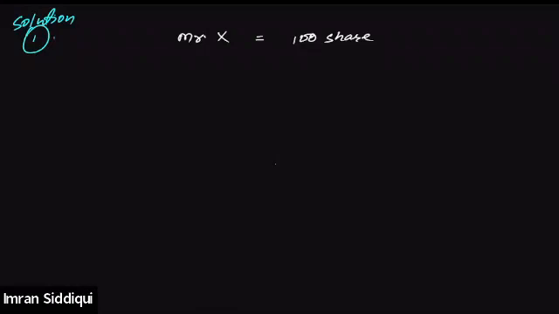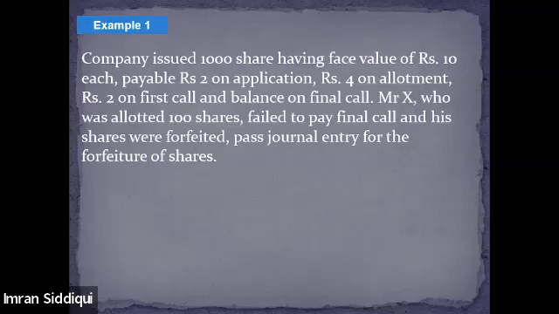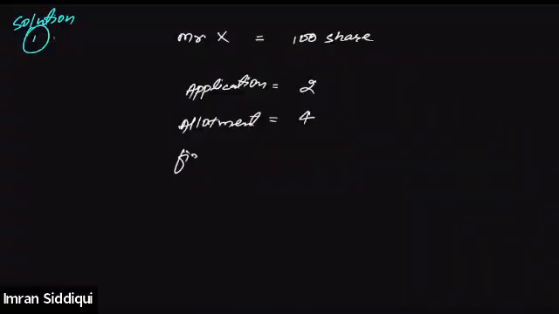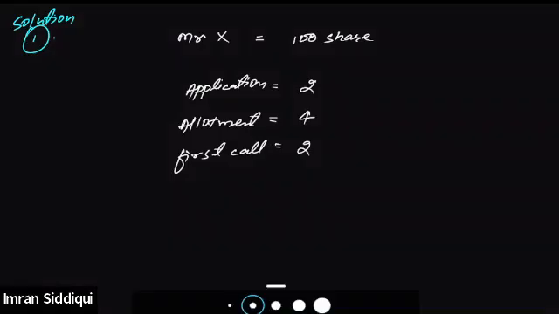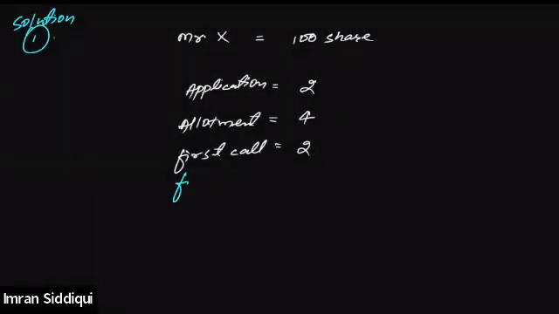He purchased 100 shares, and on these 100 shares he was supposed to pay the entire amount in installments, that is 2 rupees on application. Then on allotment, he will be required to pay 4. And on the first call, he was supposed to pay 2 rupees as well. And the balance was required to be paid on the final call.